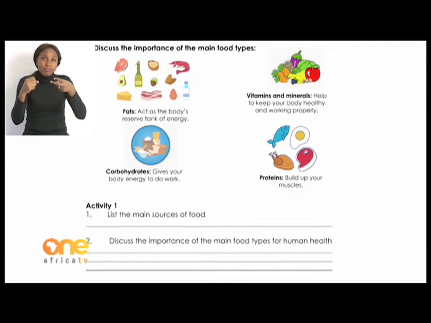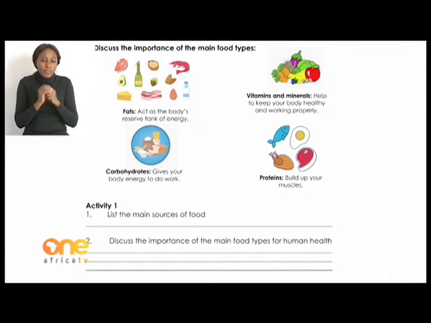And then we also have complex carbohydrates. Another word for that is starches. We get that from vegetables like corn and potatoes. They give our bodies energy more slowly. So they give a slow supply of energy to our bodies.